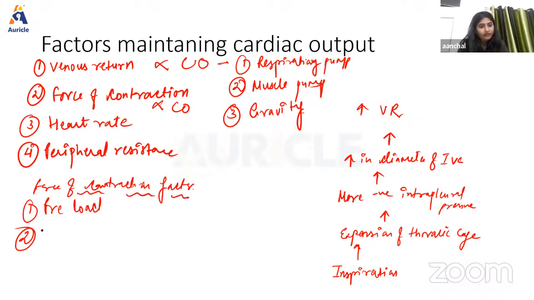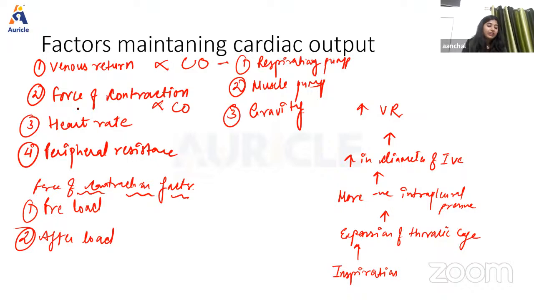Another thing we have is afterload. So what is afterload? Afterload is basically the force against which the ventricle must contract and inject the blood. So the force is determined by the arterial pressure, and at the end of the isometric contraction period, the semilunar valves are open and the blood is injected into the aorta and the pulmonary artery, right?